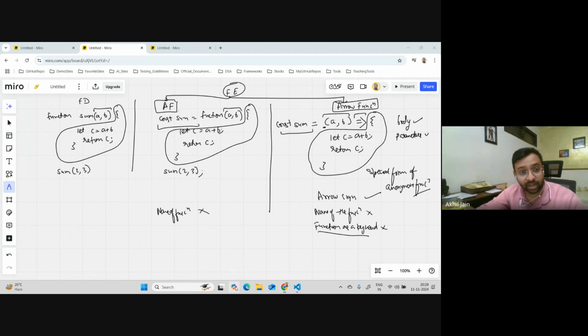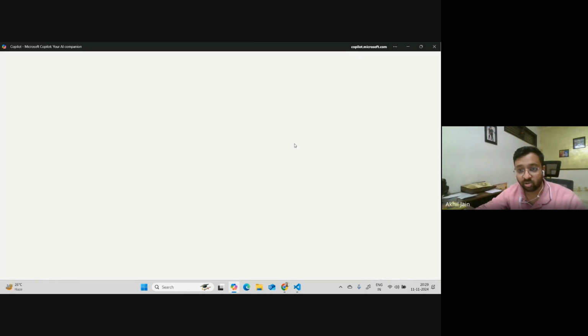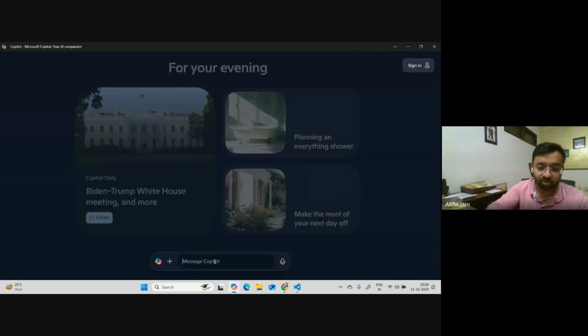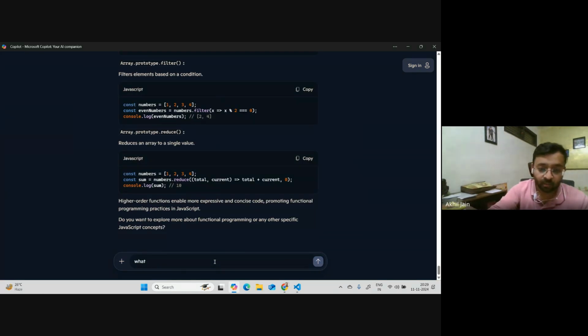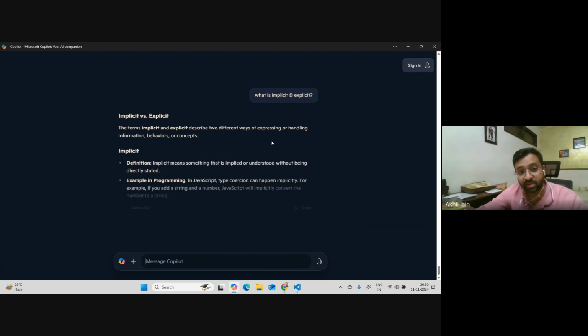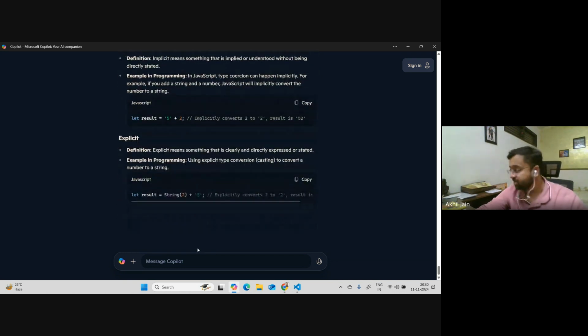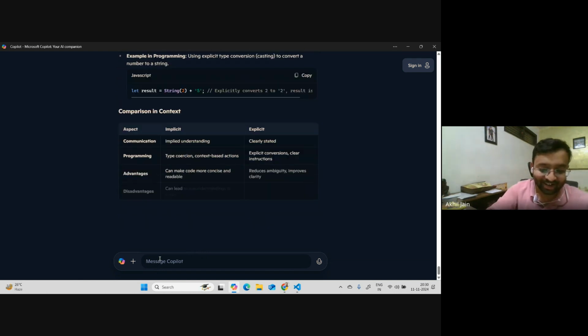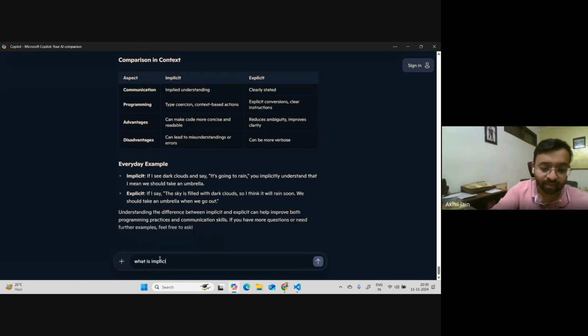I think rather than me explaining this, let's ask the English gurus, not me. Let me ask, right? So what is implicit and explicit? I hope it does not start giving me the JavaScript definition of two ways of expressing or handling information. It is explaining the JavaScript concept. Okay, I don't want to answer that. What is implicit and explicit? Literal meaning in English.